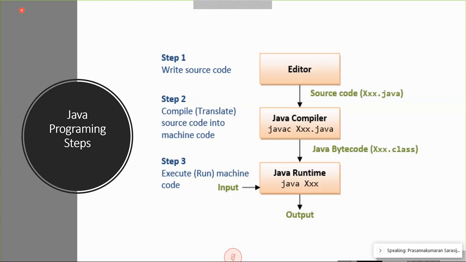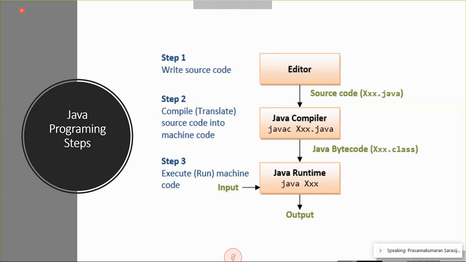Exe file means executable file. And your operating system, whether it is Windows, can directly execute that exe file. But in the case of Java, it's not like that. The Java compilation process always generates an intermediate code that is called a Java class.